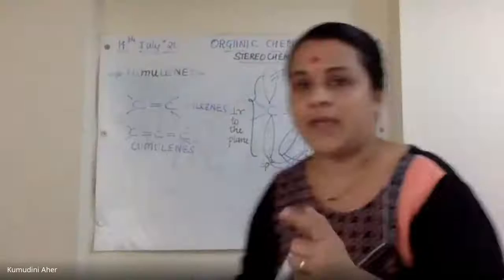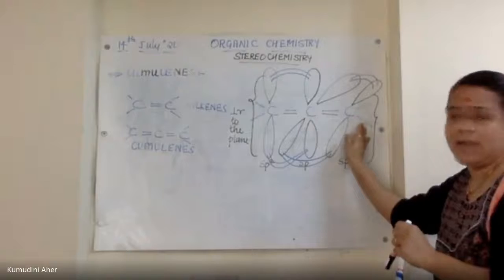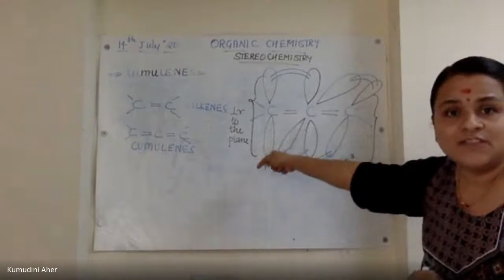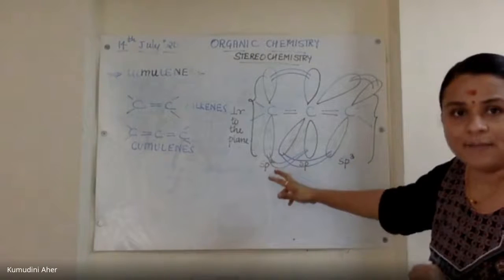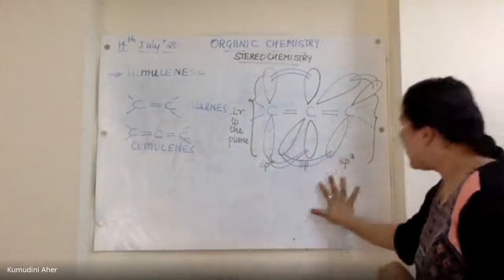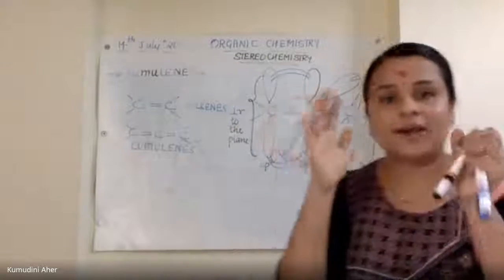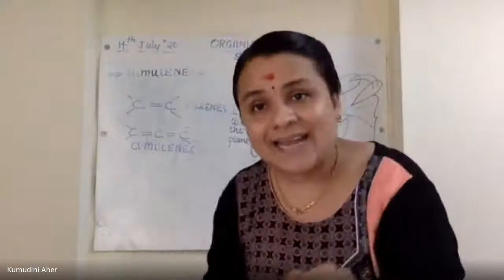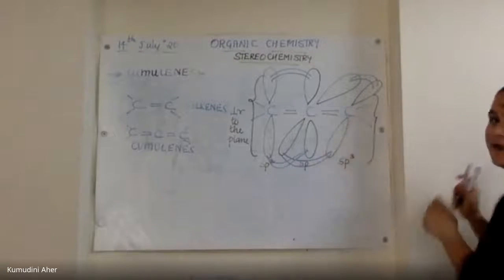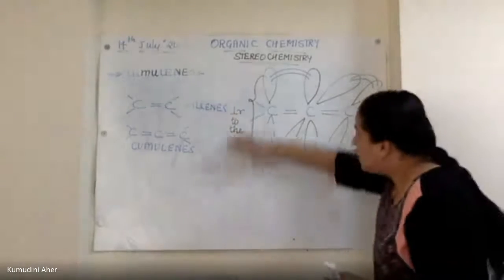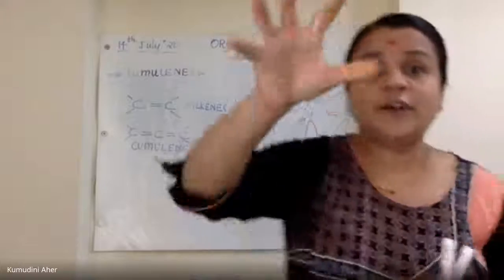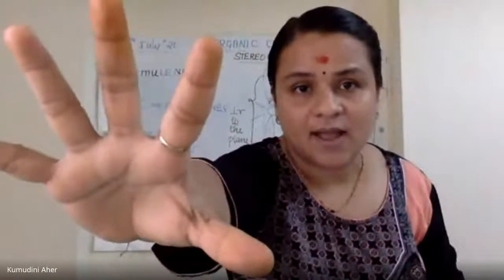Yes, ma'am. Okay. Now I am talking about this overlap. The slanting position overlap, I am trying to make you understand the slanting position orbital overlap. Now this is the plane of the board, right? The overlap that is taking place on the board, that is the overlap between this carbon atom and this carbon atom. This overlap is basically coming upwards this way. It is projecting outward, toward you.